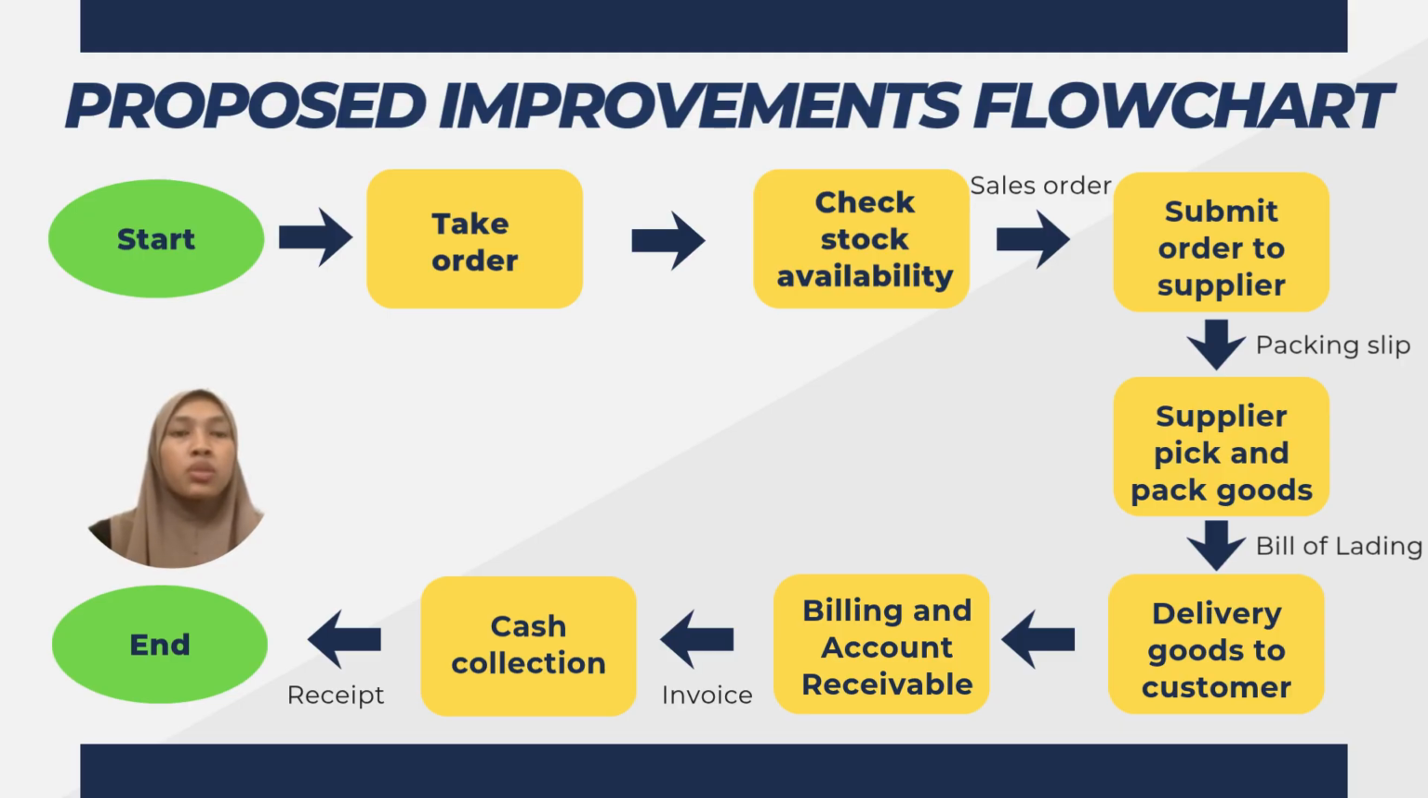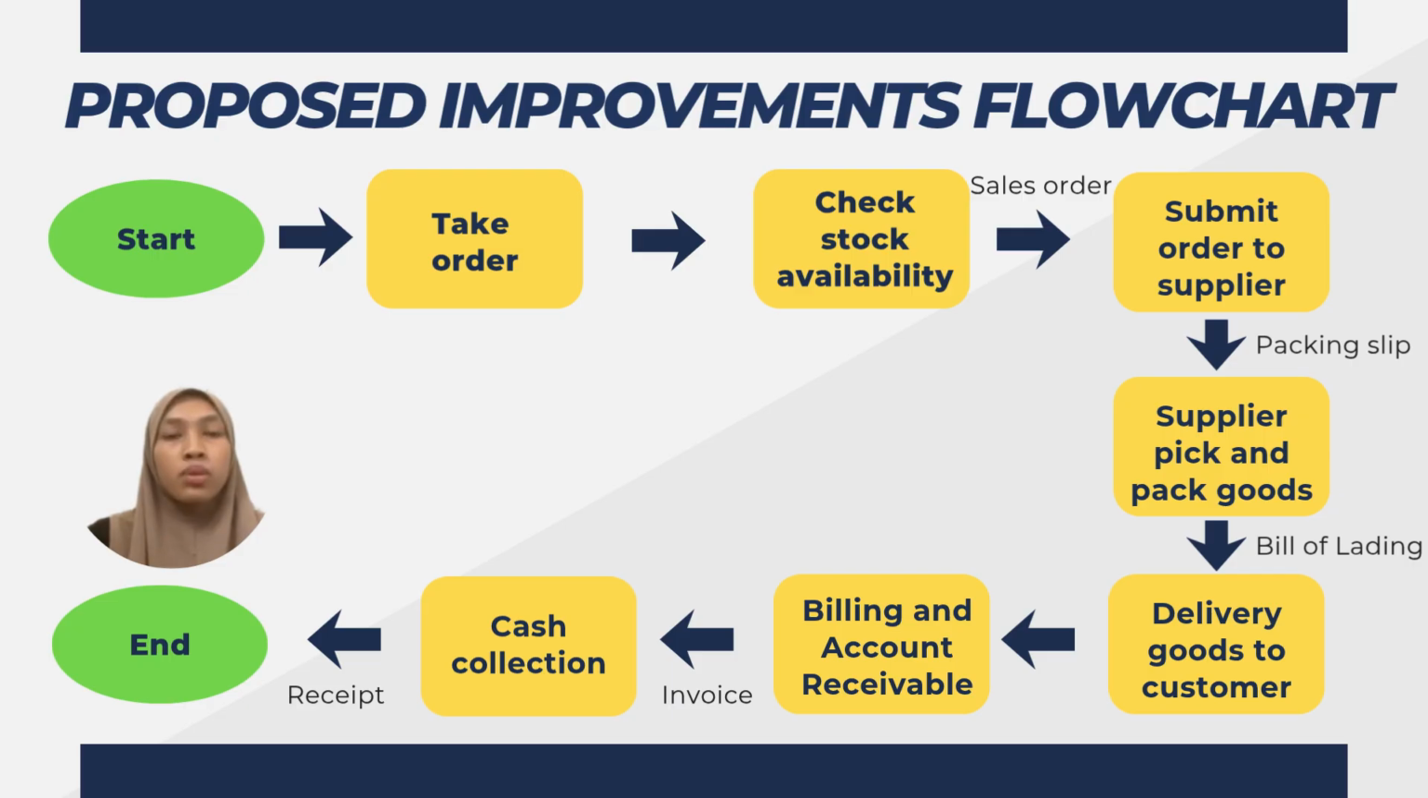The process begins with take order, where the company receives a customer's order through its sales channel. Next, the system will check stock availability. At this stage, the inventory is checked automatically to determine whether the requested items are available. This helps avoid accepting orders that cannot be fulfilled immediately.